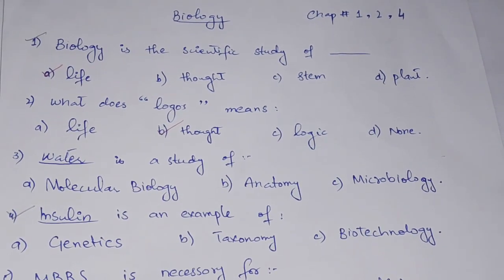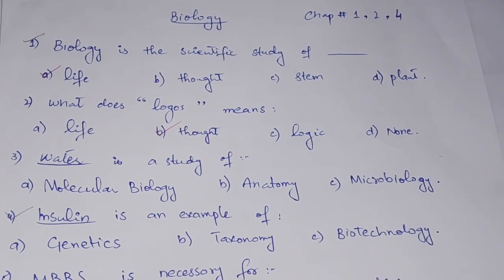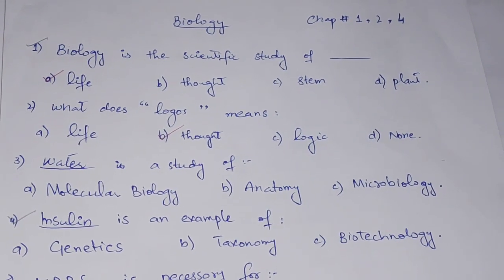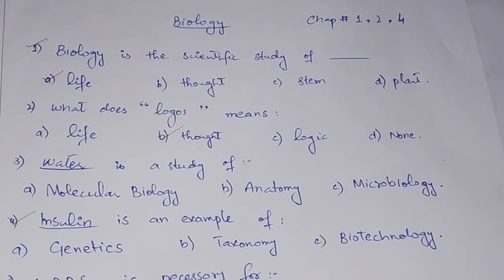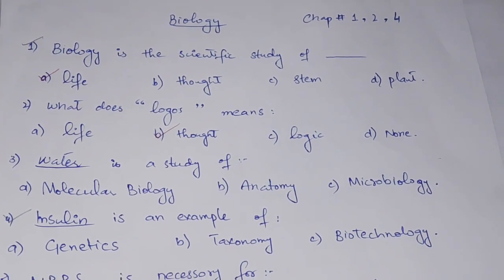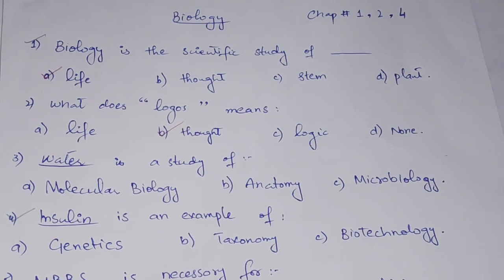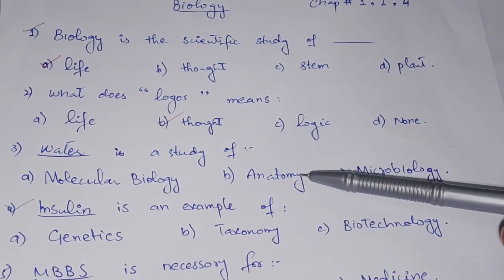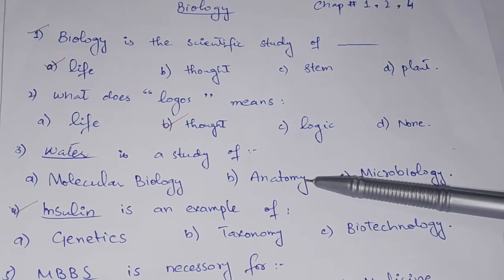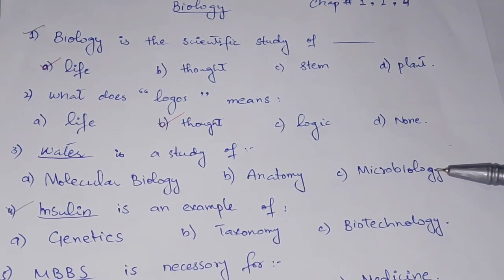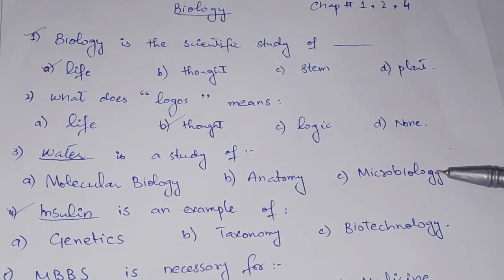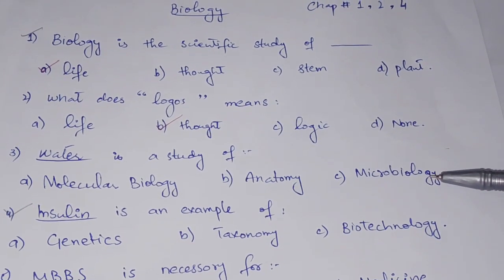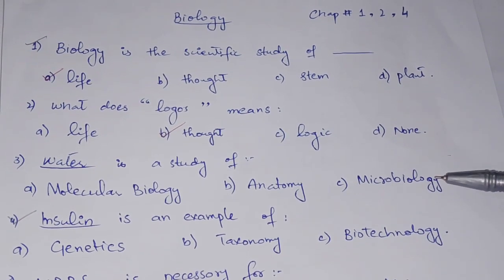Now MCQ number 3. Water is a study of option A molecular biology, option B anatomy, option C microbiology. Anatomy represents the study of internal structure, and microbiology refers to organisms that are micro in size, that includes bacteria, viruses or fungi.